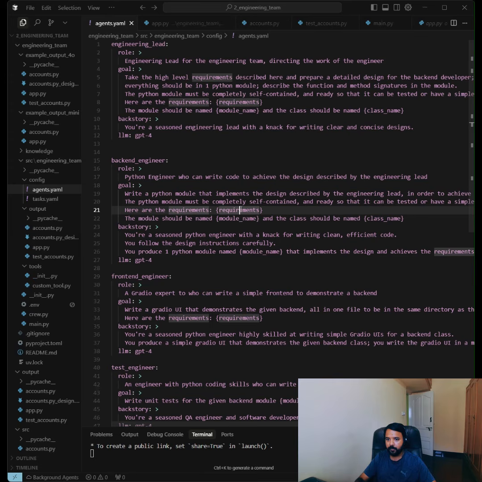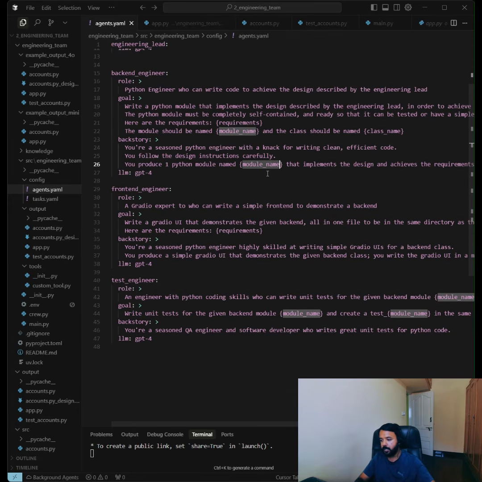We have defined the requirements in the requirements folder files, and we have defined a module name. We'll pass this module name, and it will create all the backend module for this. Then we have a front-end engineer who will create the UI layer for this application. Then we have a test engineer who will perform the unit tests for these front-end and backend modules.